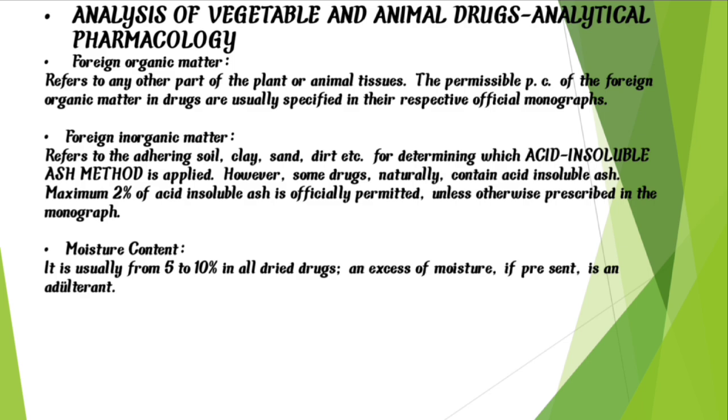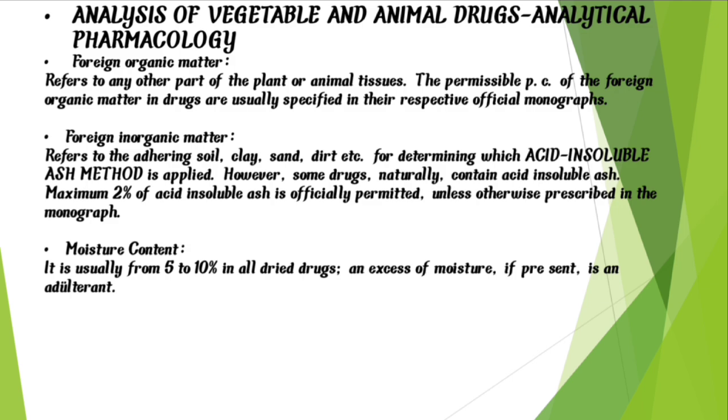Foreign organic matter refers to any other part of the plant or animal tissues. The foreign organic matter in drugs is usually specified in their respective official monographs. Now, foreign inorganic matter refers to soil, clay, sand, dirt, etc. For determining which, the acid insoluble ash method is applied. However, some drugs naturally contain acid insoluble ash. A maximum of 2% of acid insoluble ash is officially permitted.